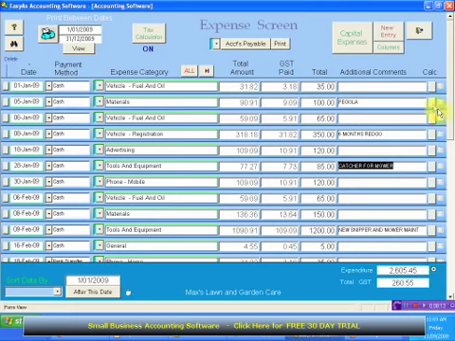What I want to show you here is this particular icon here. If I click this, it's going to bring up a new checkbox. If I click this, I can put a tick next to these items. If I tick this again, it disappears again. What that is for is this.